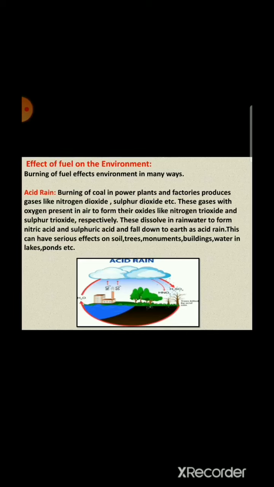This can have serious effect on soil, trees, monuments, buildings and water in lakes and ponds. Now second is global warming. Burning of fossil fuel release carbon dioxide gas in air. Carbon dioxide gas can trap heat. More the amount of carbon dioxide gas in atmosphere, more the heat is trapped. And this causes the temperature of atmosphere of Earth to rise, which leads to melting of ice caps and which may cause the sea level to rise, causing floods.